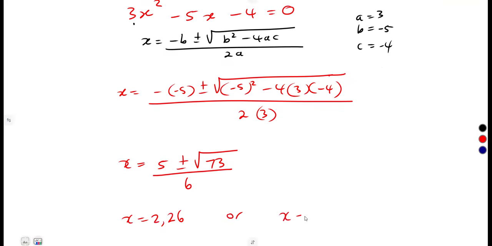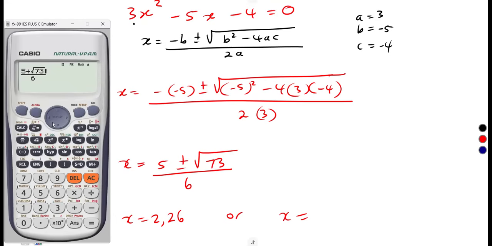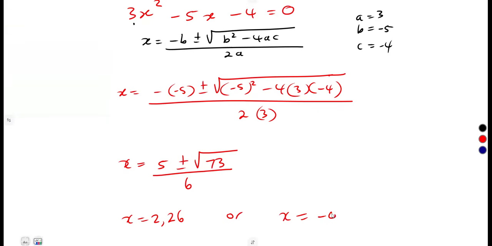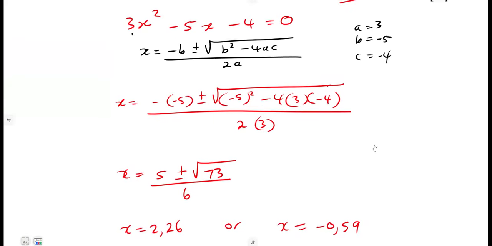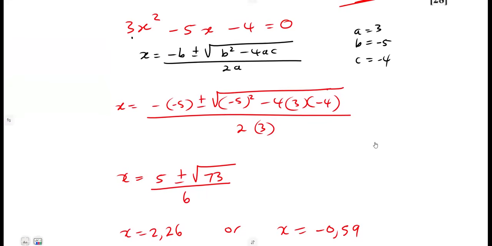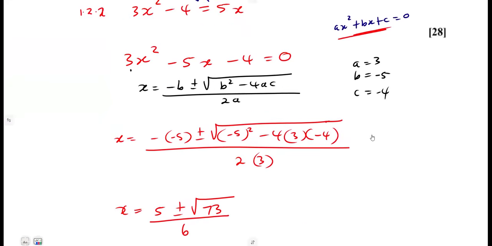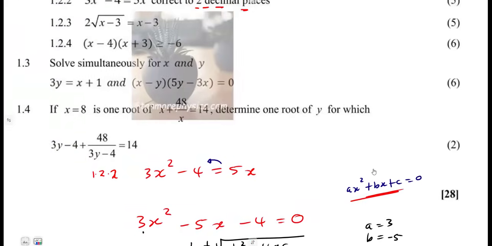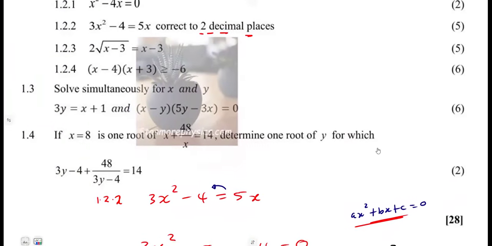Or x is equal to, let us put a negative. Here we're going to have a negative. Remember, our calculator is fixed to 2 decimal places, so whatever I have here will be to 2 decimal places: negative 0,59, like that. So these were the values of x which we needed from that quadratic equation. Just like that, for 5 marks, you have your answers there.